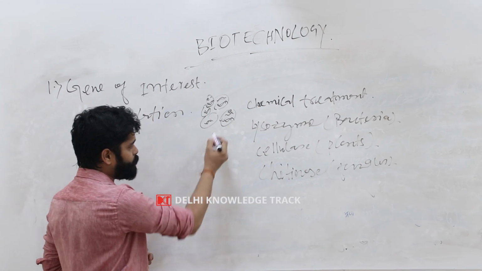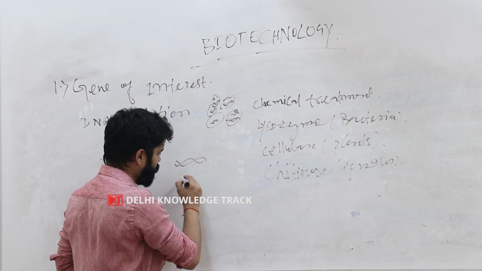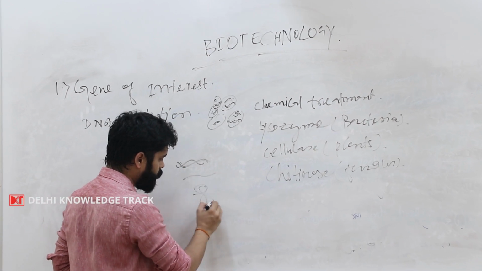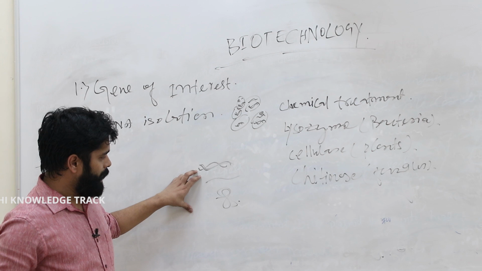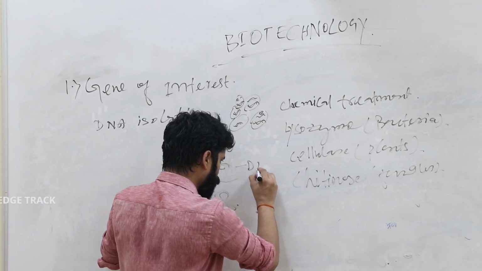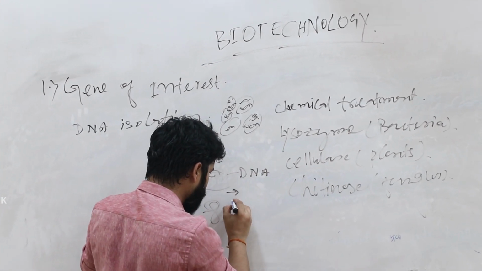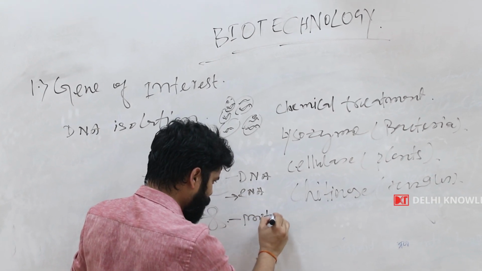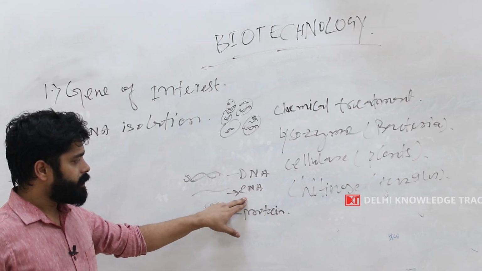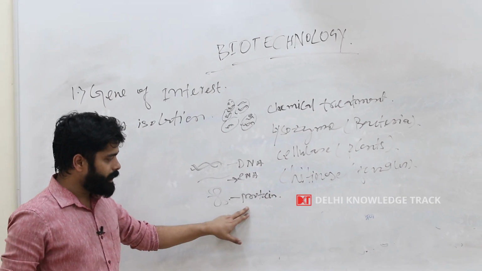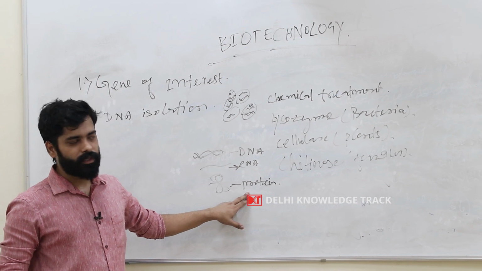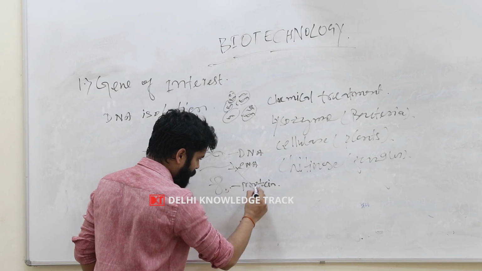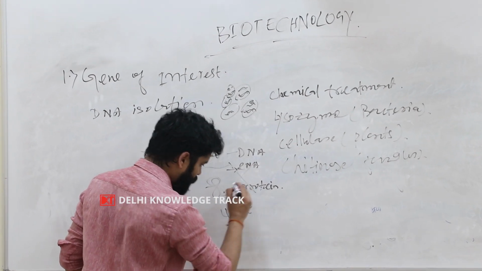So once we have ruptured the cell, we will have double-stranded DNA, we will have RNA as well as protein. And the gene of interest is DNA only. So we have to remove the RNA as well as the protein. We can remove RNA by treating the sample with RNase, and protein can be removed by treating with proteases. So after removing the RNA and the protein, we will have only DNA.